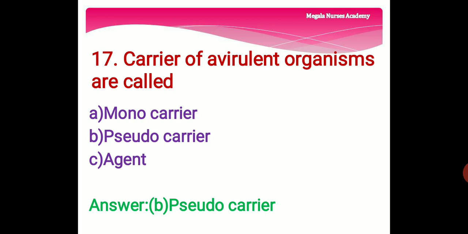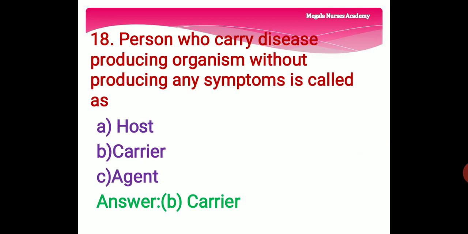17th question. Carrier of avirulent organisms are called option A, monocarrier, option B, pseudocarrier, option C, agent. Avirulent means not capable of carrying the disease. The right answer is option B, pseudocarrier. Carrier of avirulent organisms are called option B, pseudocarrier.